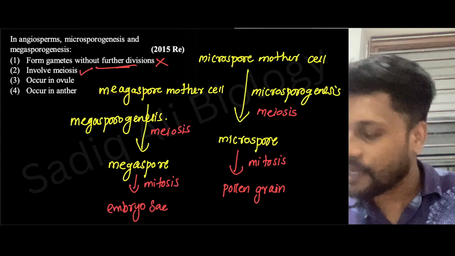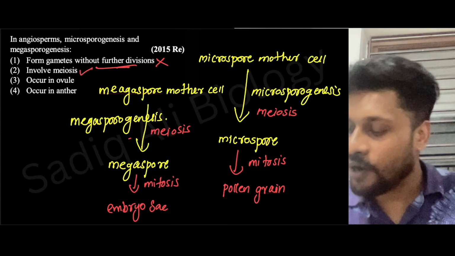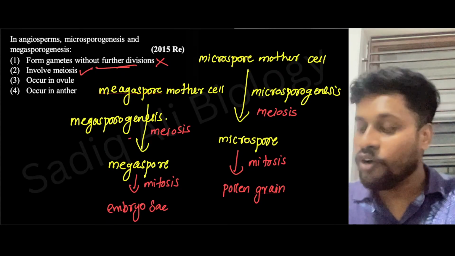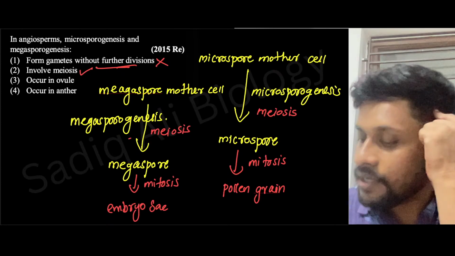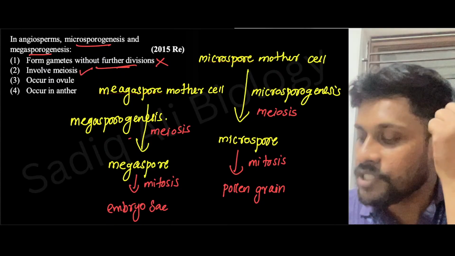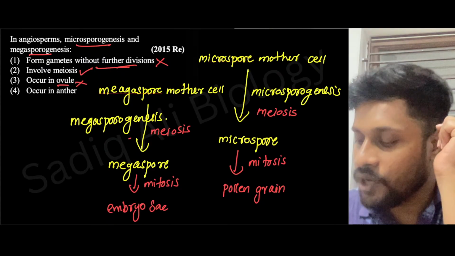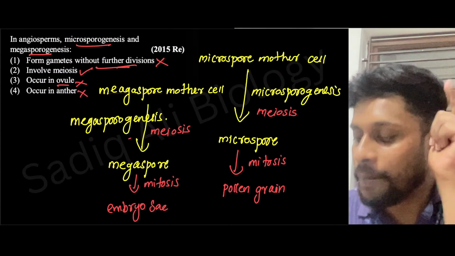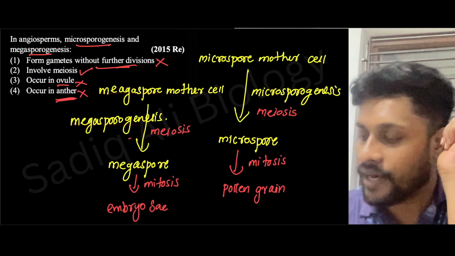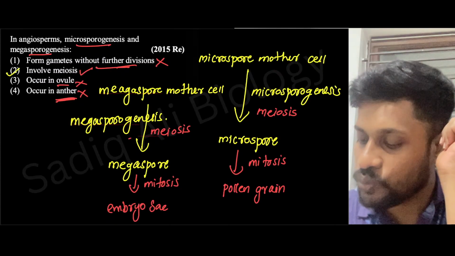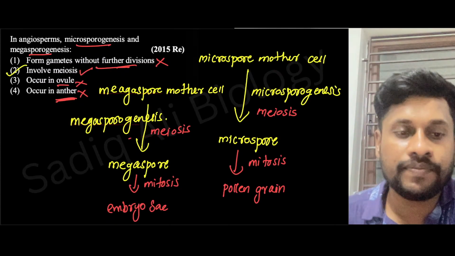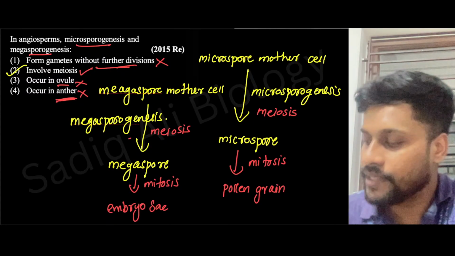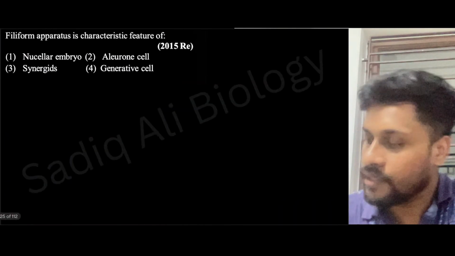Involve meiosis, which is correct. You see, in both cases, meiosis is required. Now, occur in ovule. Occur in ovule means, when you take microsporogenesis, which is not happening in ovule, hence it is wrong. Occur in anther. Megasporogenesis is not happening in anther, hence it is wrong. So correct answer will be option 2. Easy one. Correct now? Yes. Any doubts? Fine. Next one.